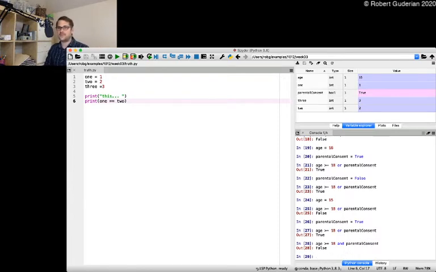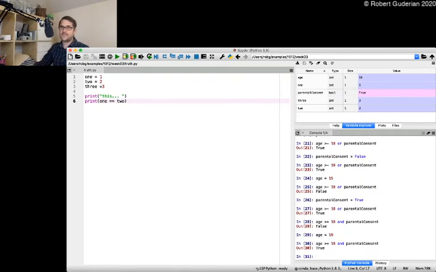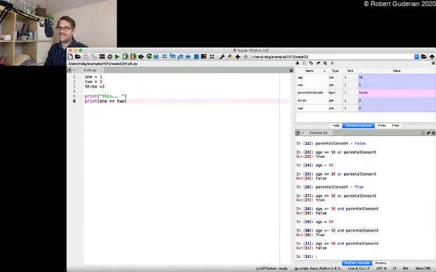Both of them have to be true. So in this case, parental consent is true, but we are 15 years old. So this is still not happening because 15 is not greater than 18. So that is false. So it's false and true, which results in false. But if age is equal to 19, so we're definitely greater than 18, and we do have parental consent, then we can do it. And I can change my parental consent here to false, which is actually pretty cool. And then I will fail this and statement.